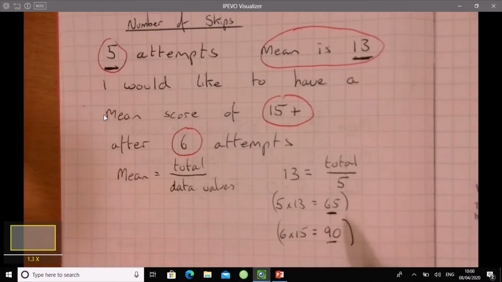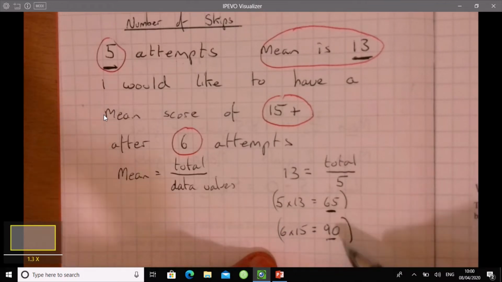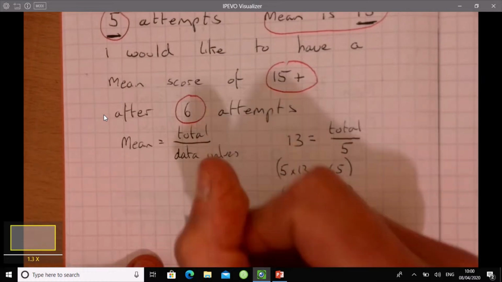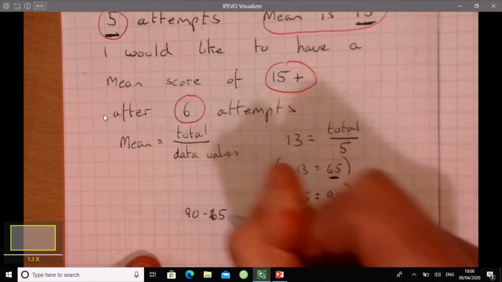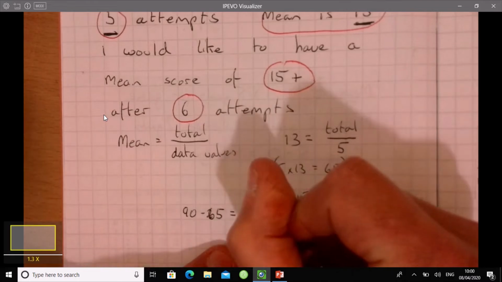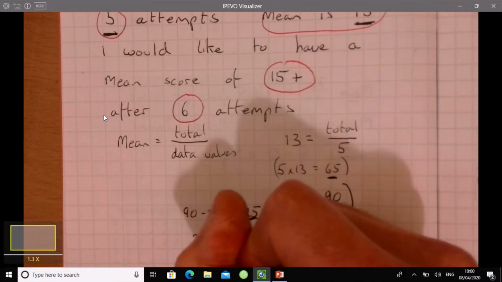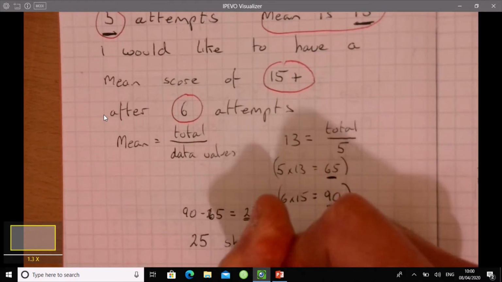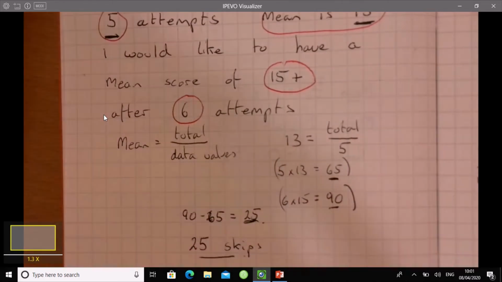And after 5 goes it was 65. So therefore on my final skip I'm going to need to get 90 take away 65. Let's write down the answer there. 90 take away 65. Again, use your calculator, but try and write this stuff down as you go. 25. So the answer to our question is 25 skips. I must get at least 25. If I manage to do more than 25, fantastic. Then our mean will be more than 15, which is our target.